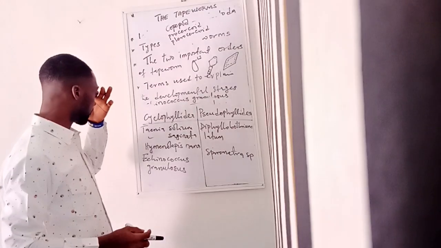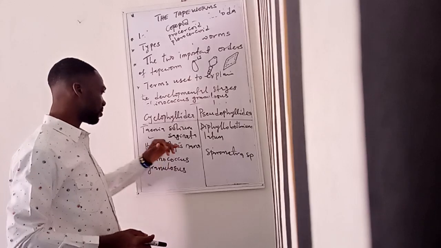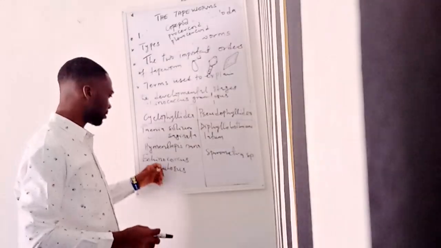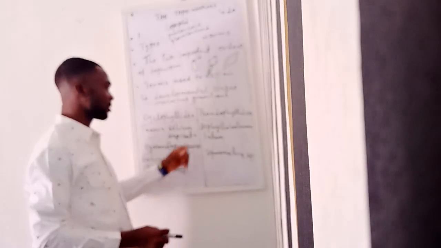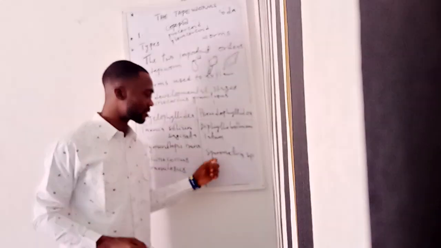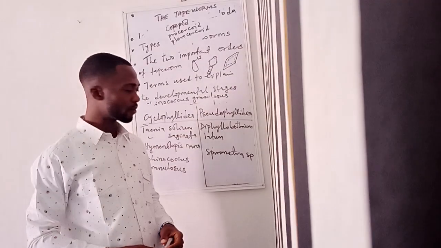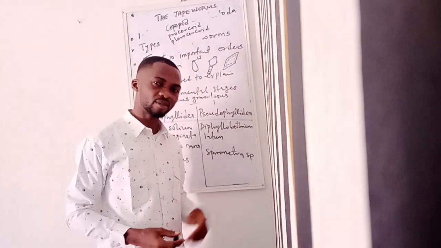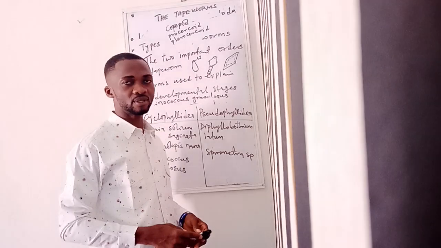Then Hymenolepis nana causes hymenolepiasis. This causes echinococcosis. This causes diphyllobothriasis, and this causes spirometriasis, or what they call sparganosis.